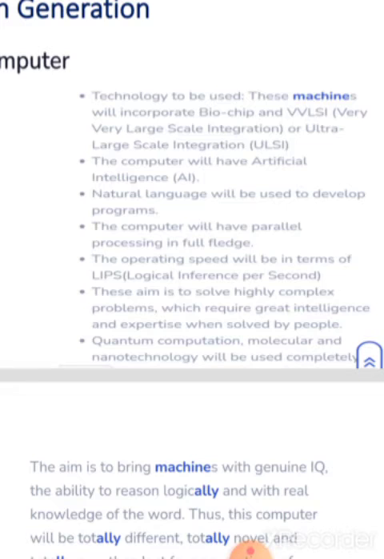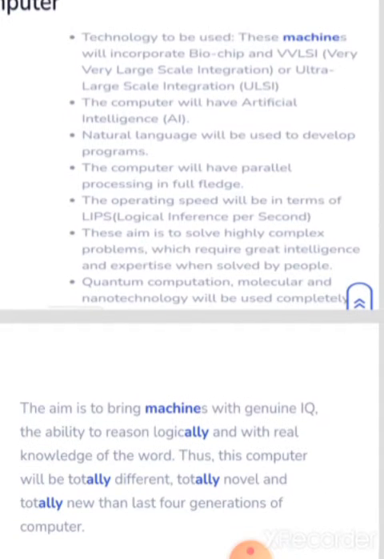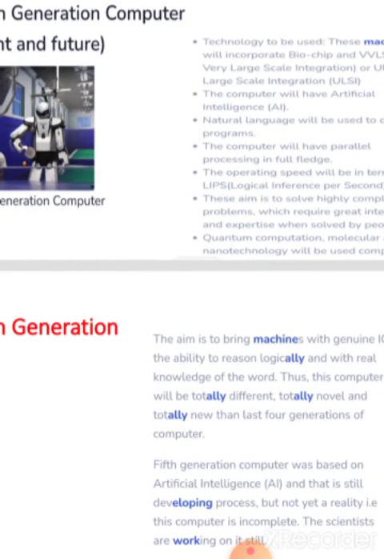The computer will have sufficient intelligence. Natural language will be used in developing programs. The computer will have parallel processing in full form. The operating speed will be in terms of LIPS, logical inferences per second. Okay students, these are the features of the fifth generation.